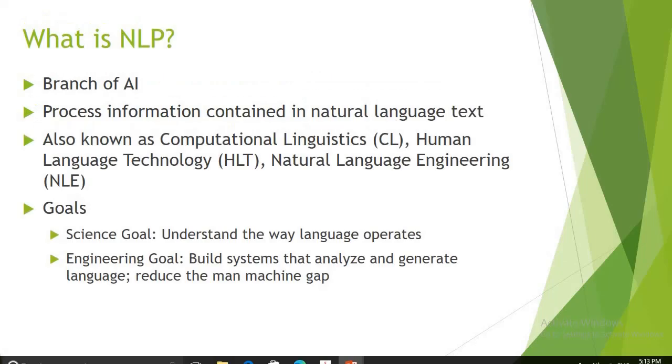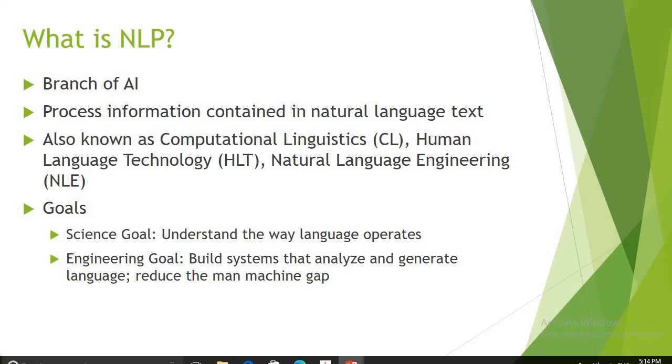So to start with, what is NLP? It is nothing but natural language processing. It is a branch of artificial intelligence. NLP is also known as computational linguistics, human language technology, or natural language engineering.